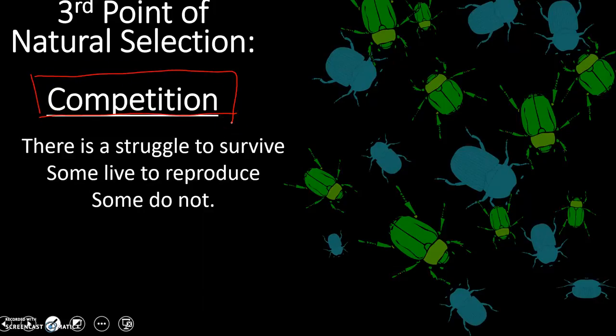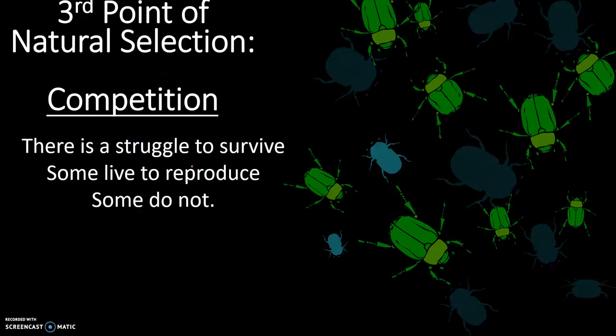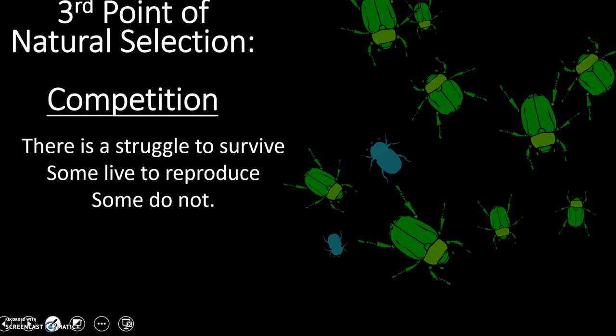Competition. The first was overproduction, too many offspring. Second was variation. They're all different. The third one is competition. There's going to be some sort of hardship, or there's going to be a struggle to survive. Okay, and the key word in here is struggle. So let's say these beetles live in an area where there's a lot of greenage, a lot of vegetation. Well, which color is going to stand out to predators? Well, the teal are. So the individuals that have the teal color, they're going to dwindle down. Okay, the green are more likely to survive, to reproduce. We may have some individuals that are teal that remain, but the most favorable trait is to be green.